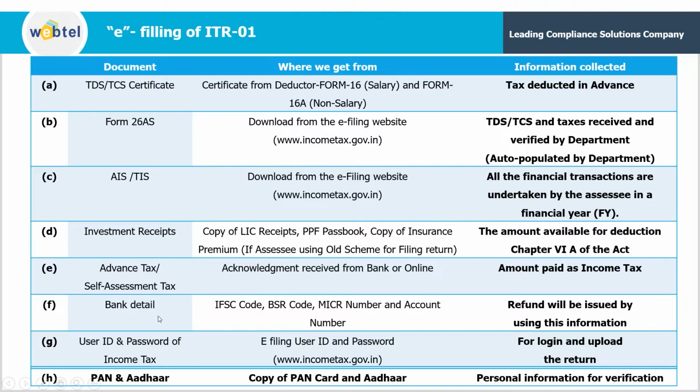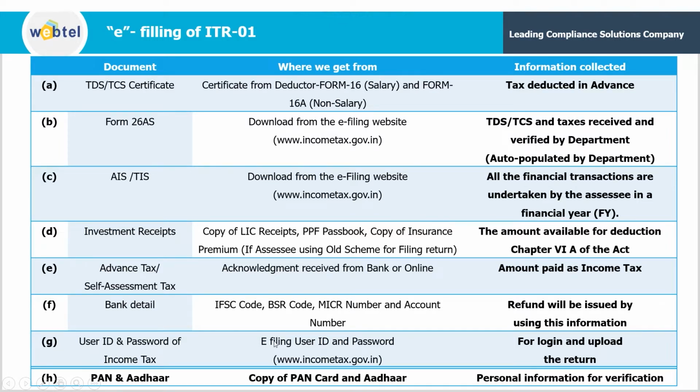Then comes bank details. You need to show your bank account details like IFSC code, BSR code, MICR code and account number, etc. In case you are eligible for a refund, the refund will be issued using this information. Then comes the user ID and password of your income tax account.